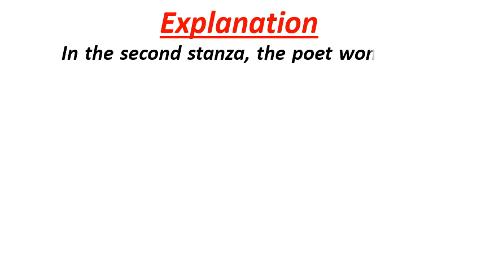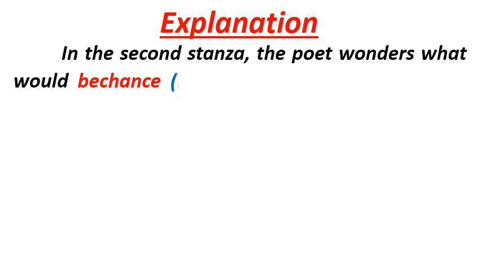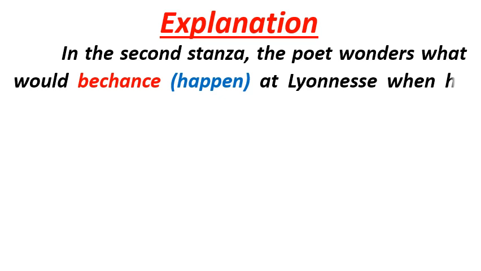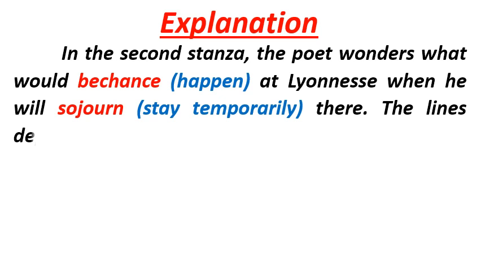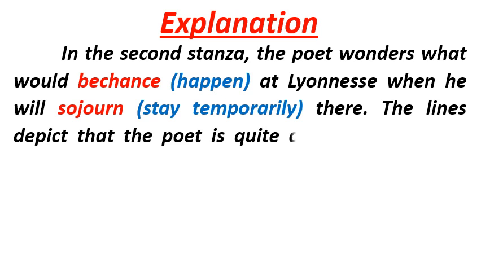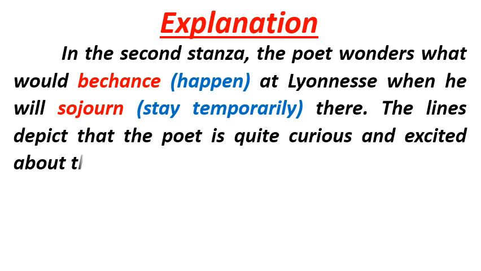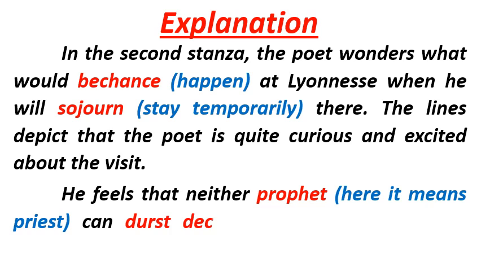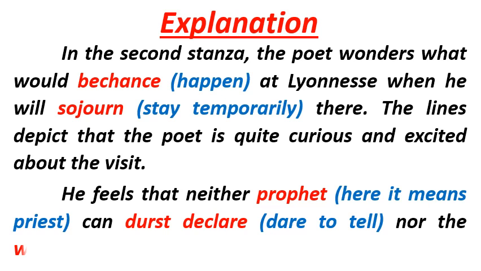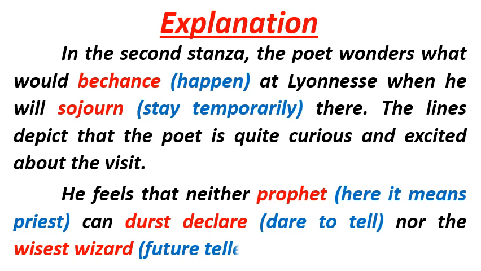Now let us see the complete explanation of stanza 2. In the second stanza, the poet wonders what would bechance, means happen, at Lyonnesse when he will sojourn, means stay temporarily there. The lines depict that the poet is quite curious and excited about the visit. He feels that neither prophet, here it means priest, can just declare, means dare to tell, nor the wisest wizard, means future teller, can guess.